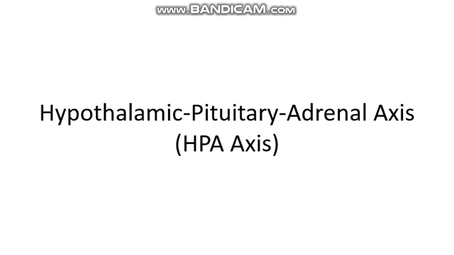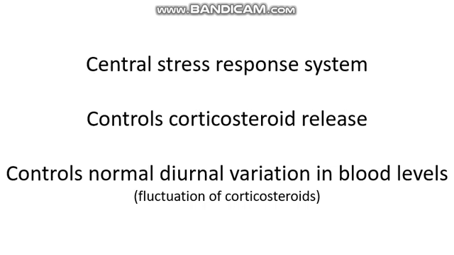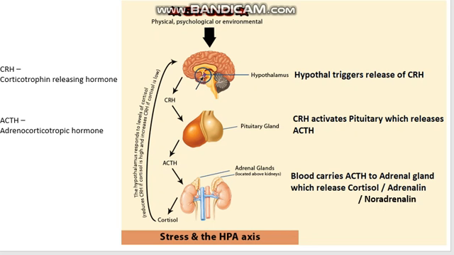The hypothalamic pituitary adrenal axis is the central stress response system. It controls corticosteroid release, and it controls normal diurnal variation in blood levels, which is the fluctuation of corticosteroids. HPA axis process. First, the hypothalamus triggers the release of CRH. Then the CRH activates the pituitary gland that releases the ACTH. Finally, the blood carries ACTH to the adrenal gland, which releases cortisol, adrenaline or noradrenaline.